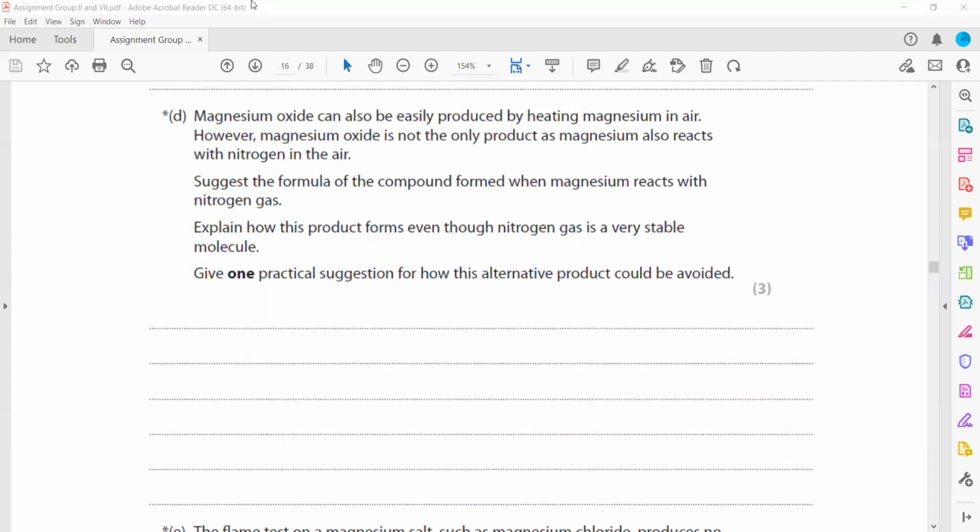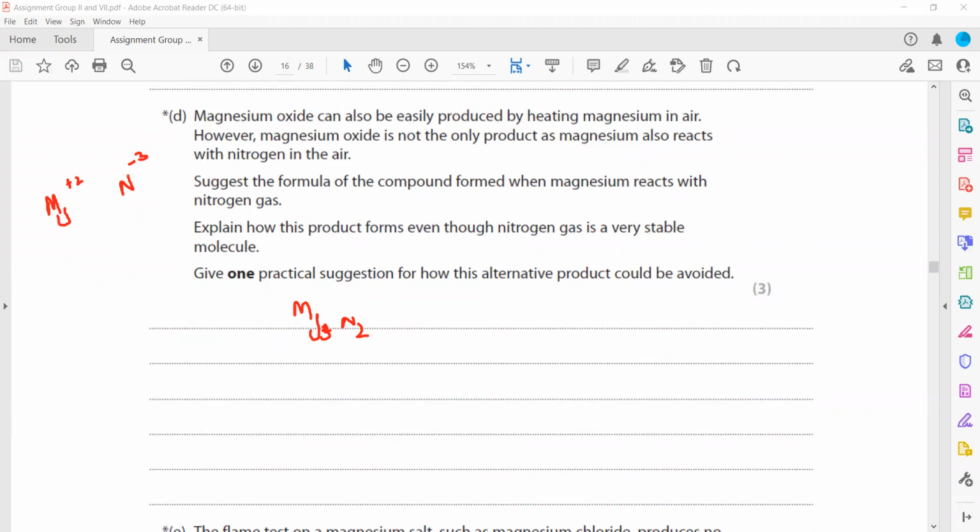So first thing, what is the formula of magnesium nitride? Magnesium is group 2, so plus 2 valency, and nitrogen is group 5, so minus 3. We cross multiply, so the formula will be Mg3N2. Then how is this product formed, what is the reason for its formation?